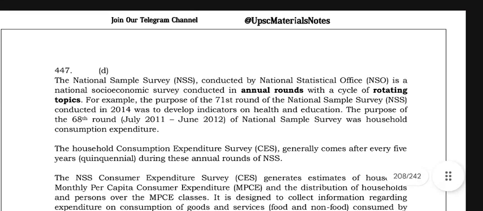Okay, for example, the purpose of the 71st round of the National Sample Survey, that is NSS, conducted in 2014 was to develop indicators on health and education.